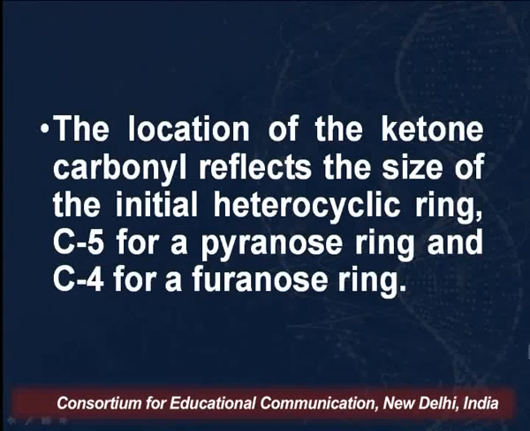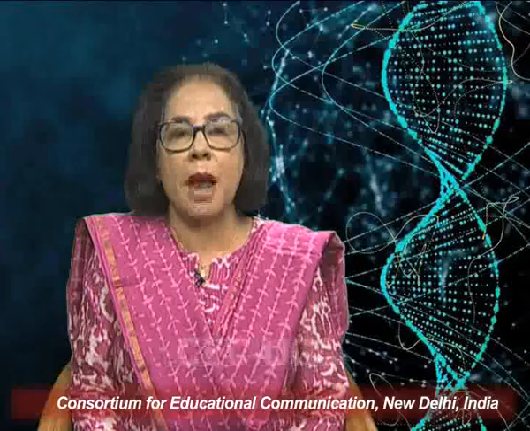So what you have to remember is that if the carbonyl group is at the 5th carbon, it indicates that the size of the heterocyclic ring is 6-membered, that is, a pyranose ring.